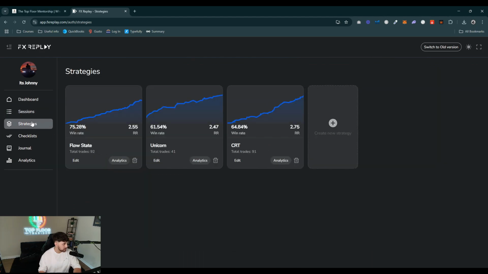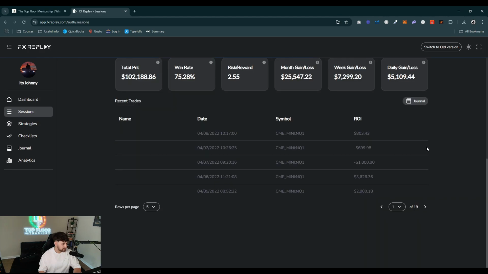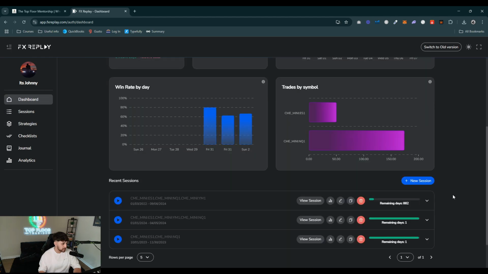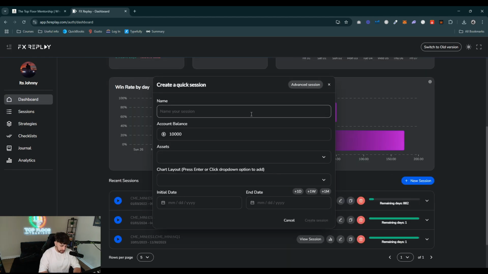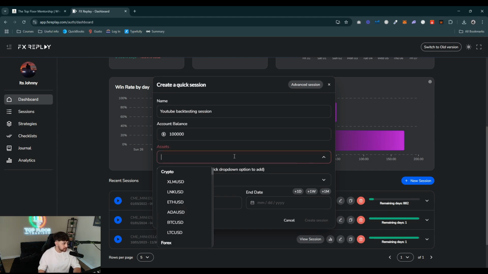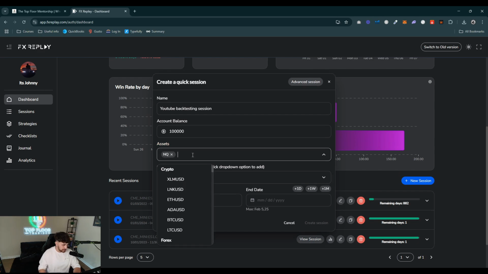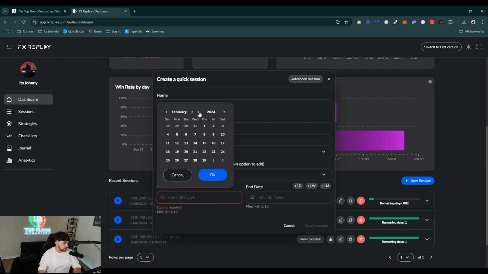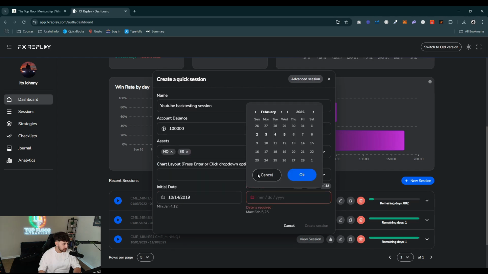So let's go ahead and start here. Let's go to sessions and make a new session. If I remember correctly, this is how you do it. So new session, we'll go ahead and name it the YouTube backtesting session. We'll start the account balance at 100,000, and of course we'll choose the assets NQ and ES. Now the initial date, like I said, we're going to go prior to COVID, so we'll go like 2019, and I do not like trading the summer months, so we'll probably go like October. We'll go this week here, October 14th to, we'll do 1 week, so the 18th. 14th through the 18th.